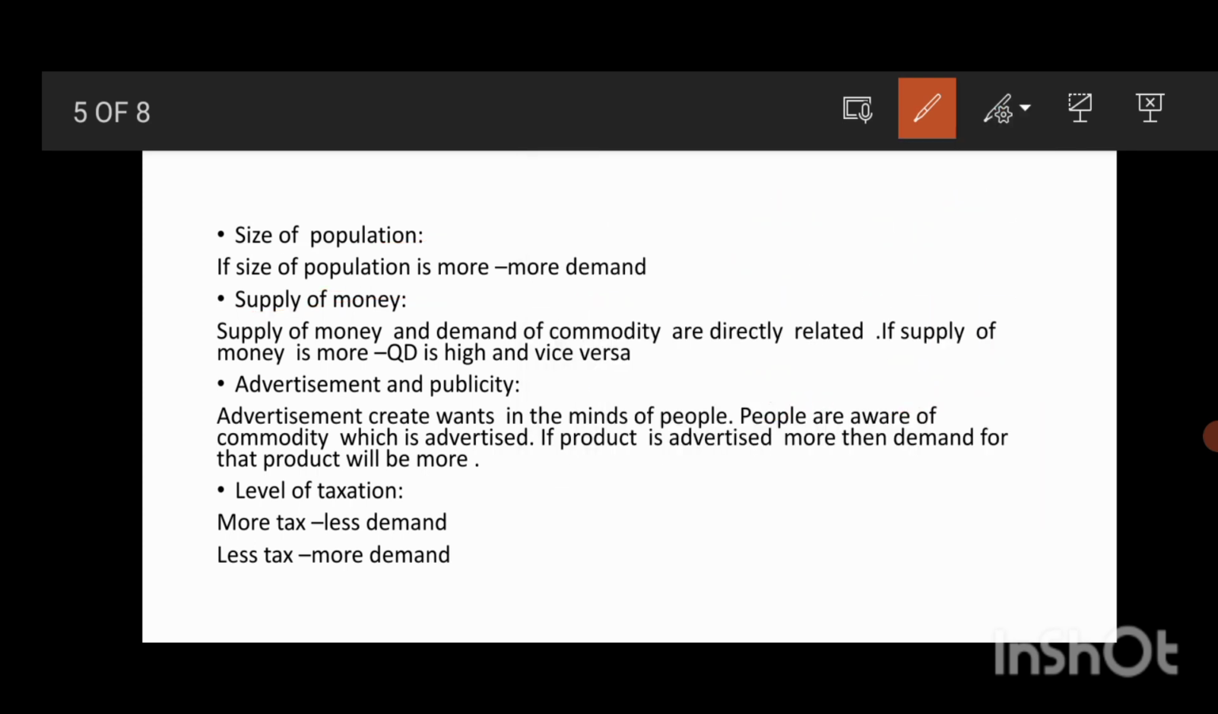Then the next one is advertisement and publicity. Advertisement creates wants in the minds of the people. People are aware of the commodity which is advertised. If a particular product is advertised, then there will be more demand for that product. As people know about that product, they will go to the shop to buy it because they know about it. Level of taxation is also one of the factors which affects demand. If there is more tax, then there will be less demand. Less tax means more demand.